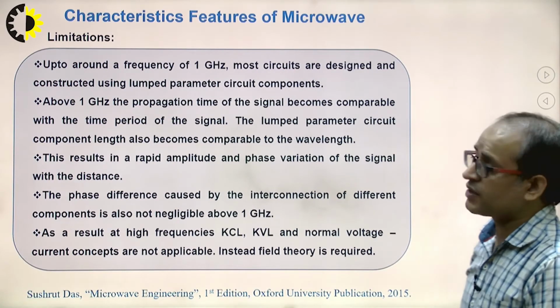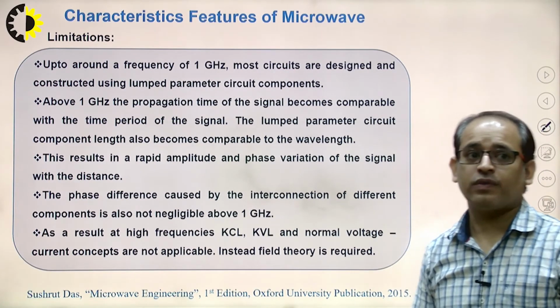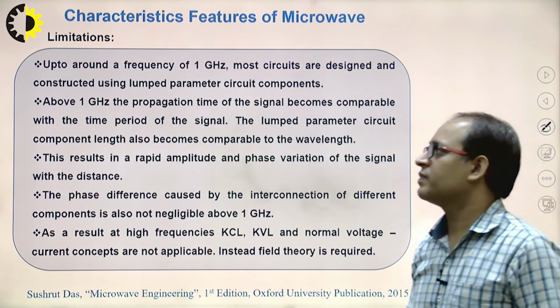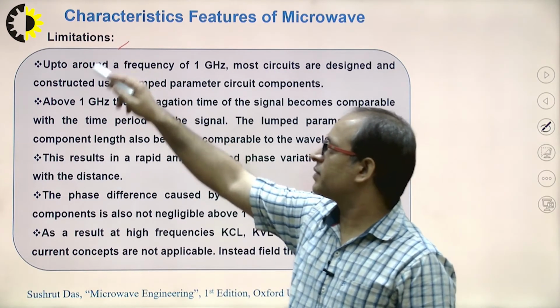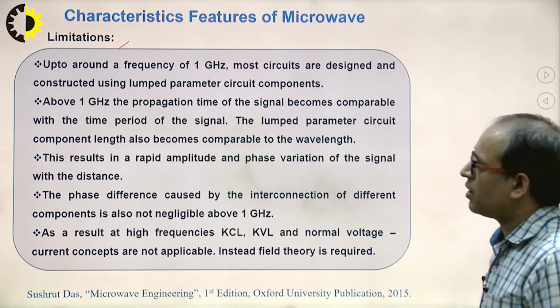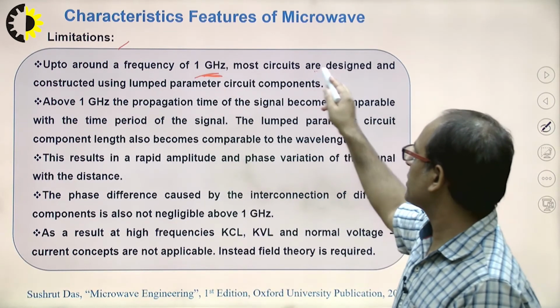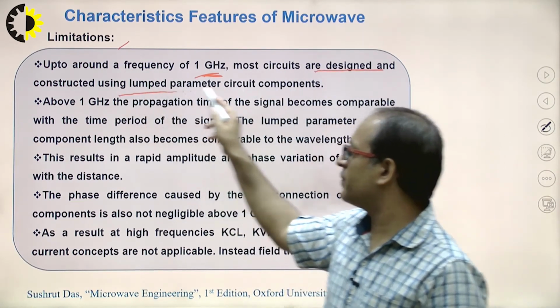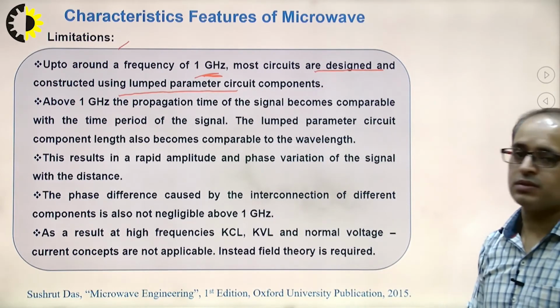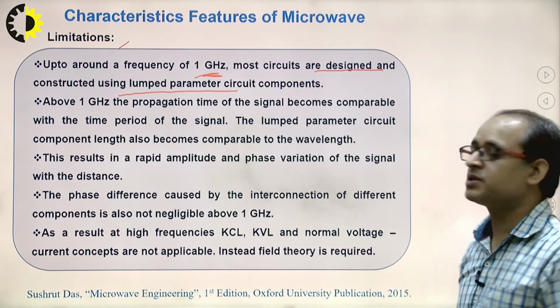Now see the characteristic features of the microwave signal. First we will see the limitations. First limitation: up to around a frequency of 1 gigahertz, most circuits are designed and constructed using lumped parameter circuit components.